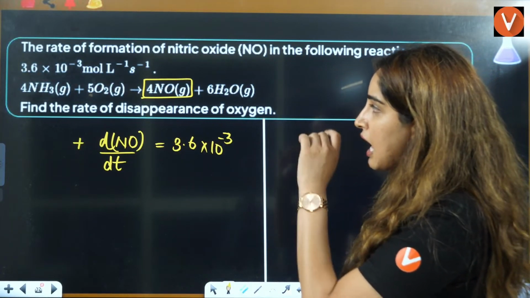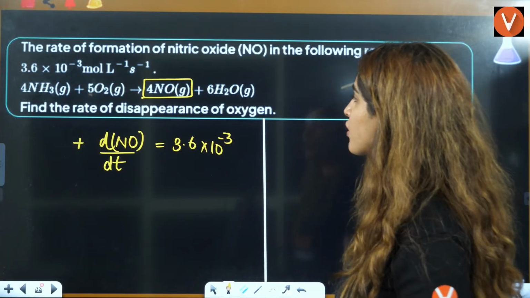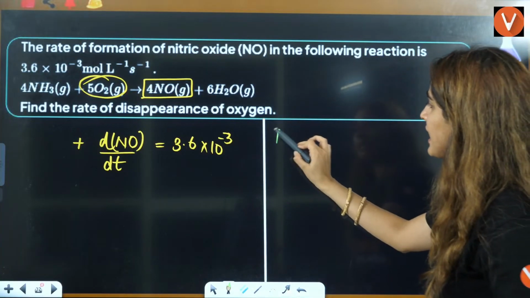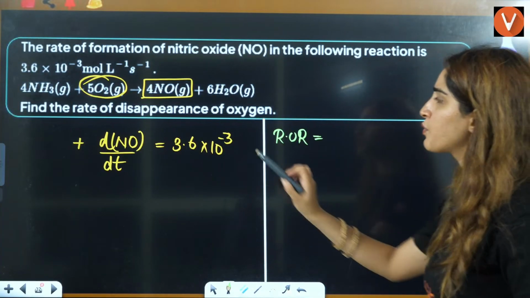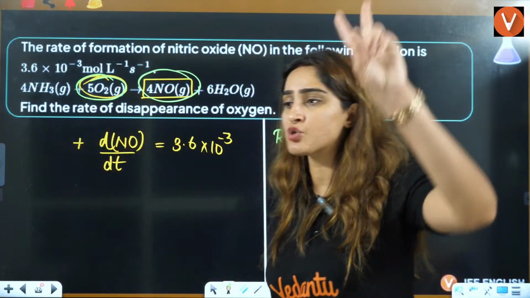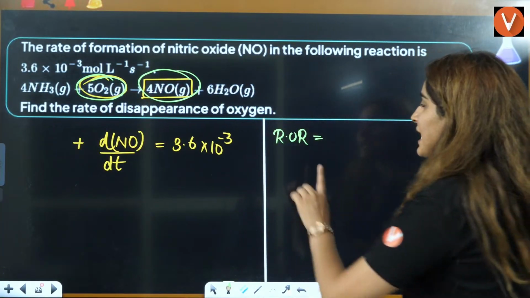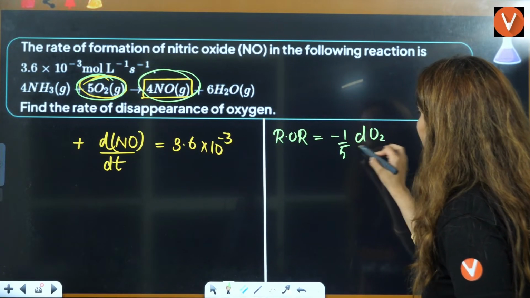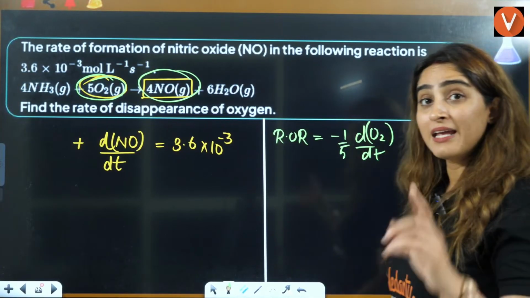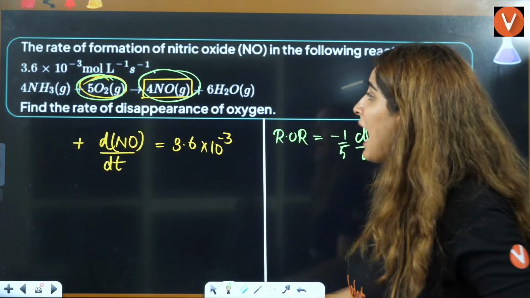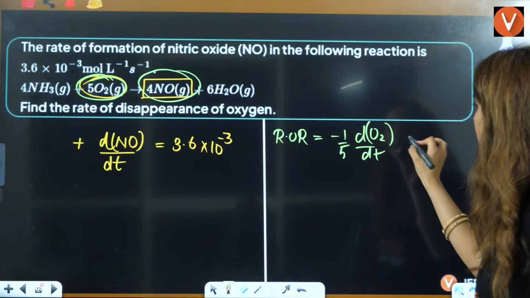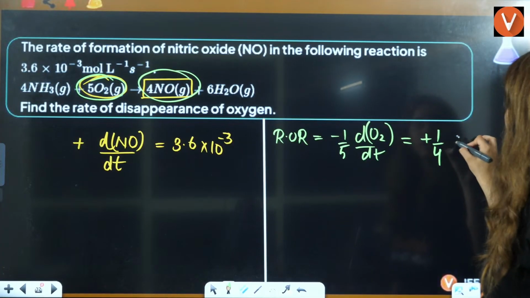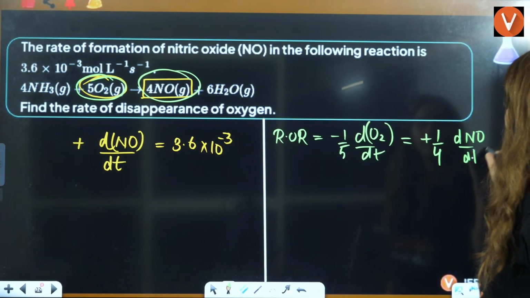Now students, find the rate of disappearance of oxygen. Oxygen they are asking you to calculate. See, very simple. Rate of reaction is equal to, we have to equate these two things. Rate of reaction in terms of O2 is minus 1 by 5 dO2 by dt. Why? Because in rate of reaction you divide by stoichiometry and this is decreasing, so there will be minus here. It is equal to positive of, because this is appearing, 1 by 4 dNO by dt.